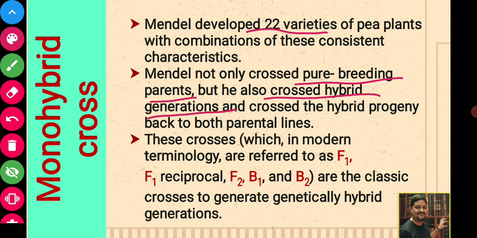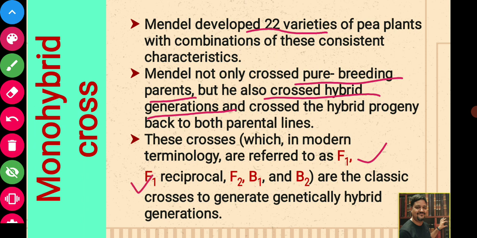Mendel not only crossed the pure breeding parents. So what he did, first he did self-fertilization and ensured that they are true breeders or homozygous. And after that he not only crossed the pure breeding plants, but he self-hybridized the hybrid progeny. That means he developed the F1 by crossing 2 parents of 2 different forms of a trait, and he self-fertilized the F1 plant.